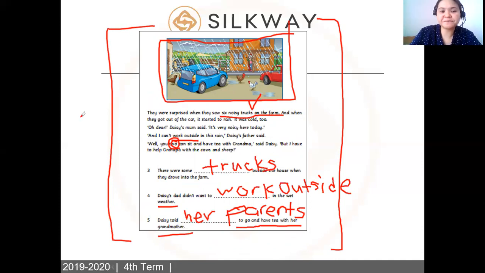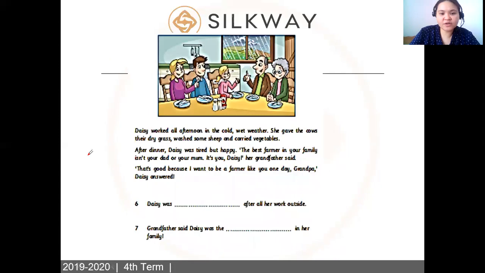Okay, let's move on. Now let's go to the last part of this. Daisy worked all afternoon in the cold, wet weather. She gave the cows their dry grass, washed some sheep, and carried vegetables. After dinner, Daisy was tired but happy. The best farmer in your family isn't your dad or your mom. It's you, Daisy, her grandfather said.